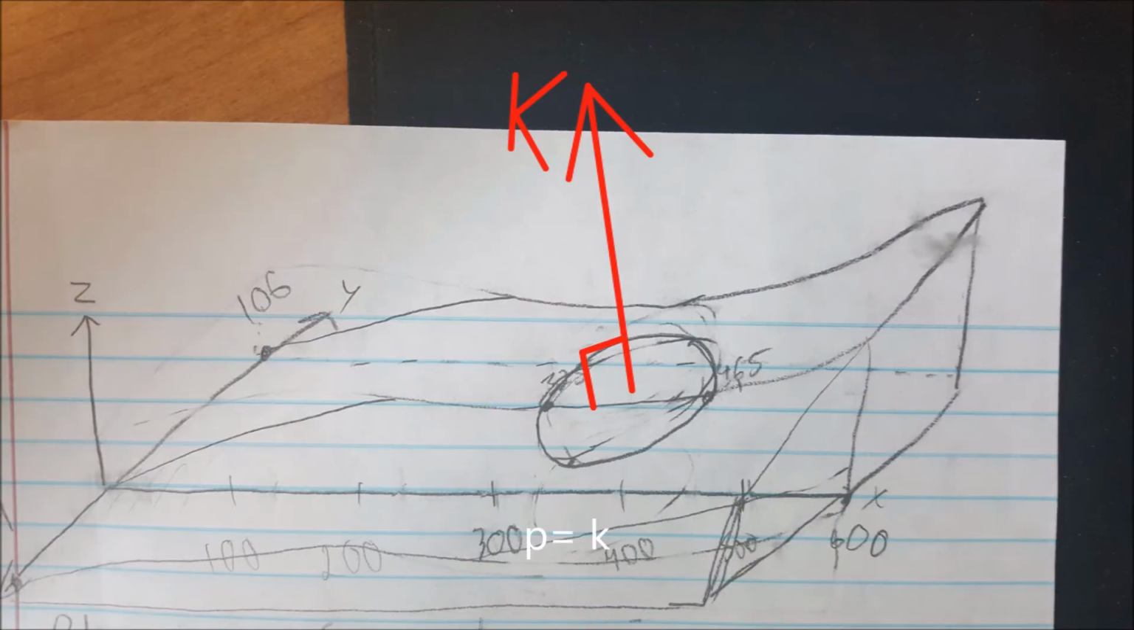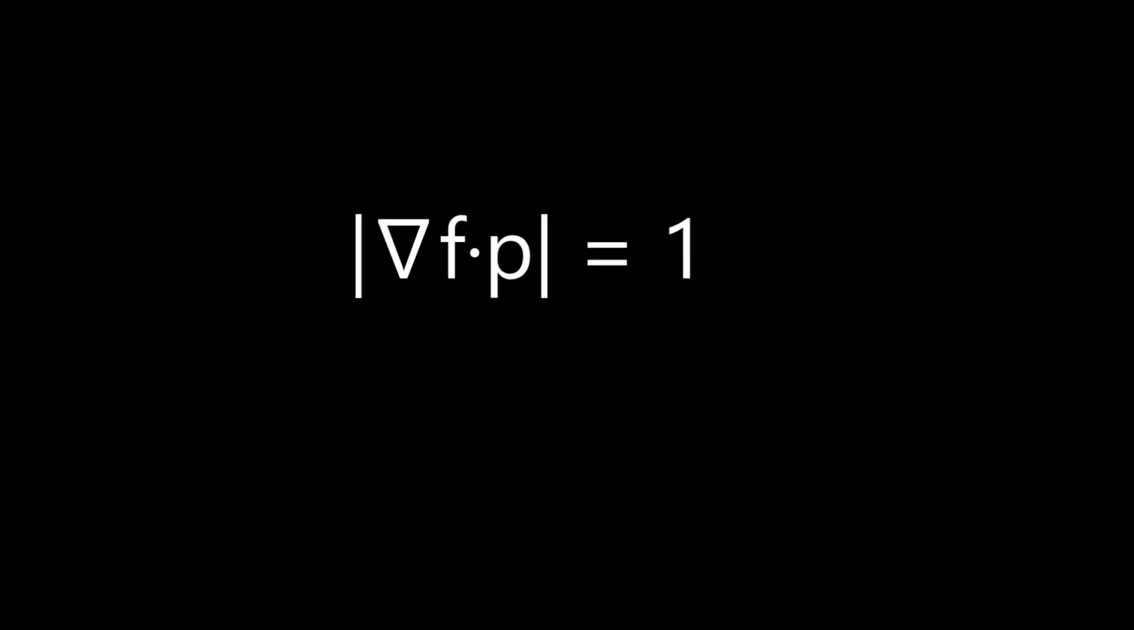To find p, we have to take the vector orthogonal to the shadow. In this case, since the circle is lying in the xy plane, the orthogonal vector would be k. We then take the dot product of gradient f and p, and we take the absolute value of that, which gives us a value of 1.